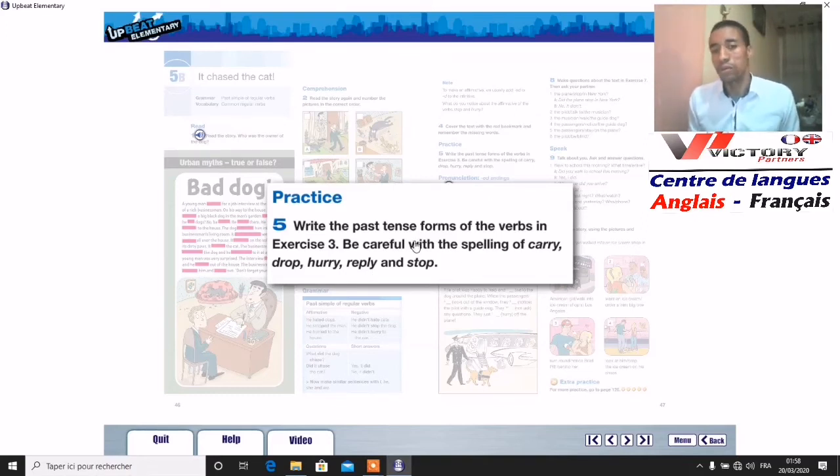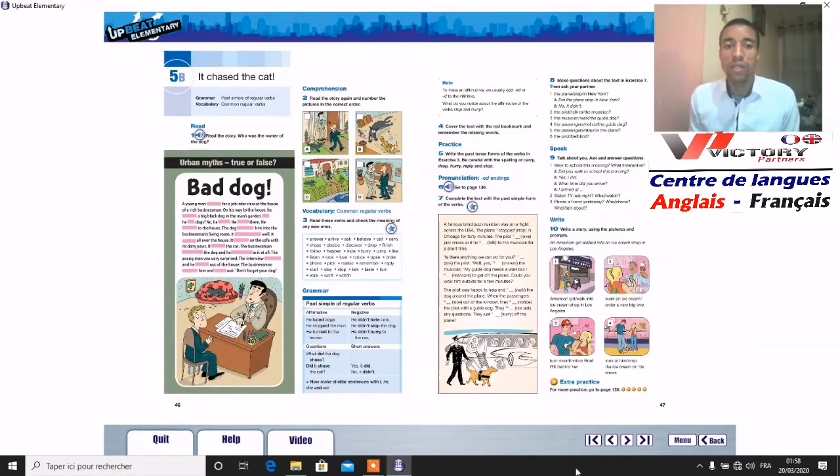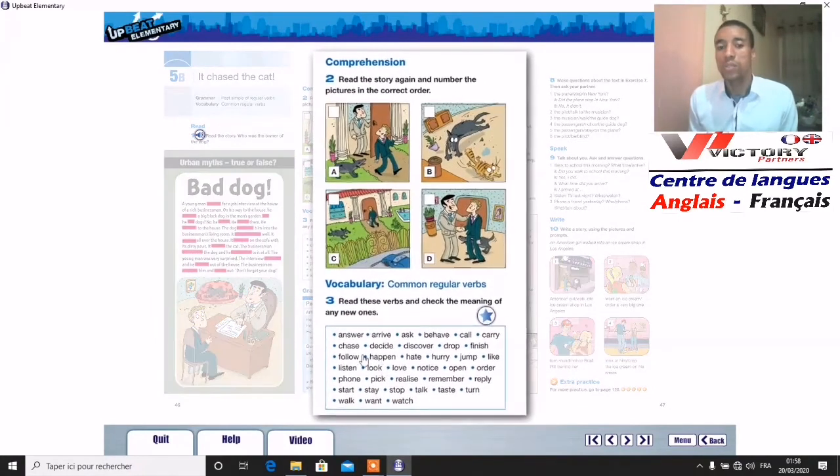Okay, because here the spelling is important, right? So we have to care about it. So let's go to exercise 3 and put these verbs in the simple past. For example, the first verb, answer, the simple past is answered.